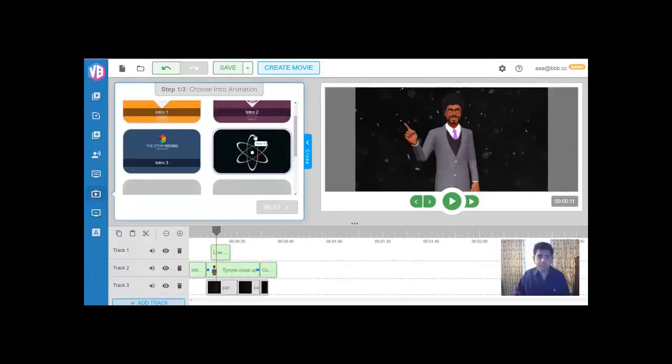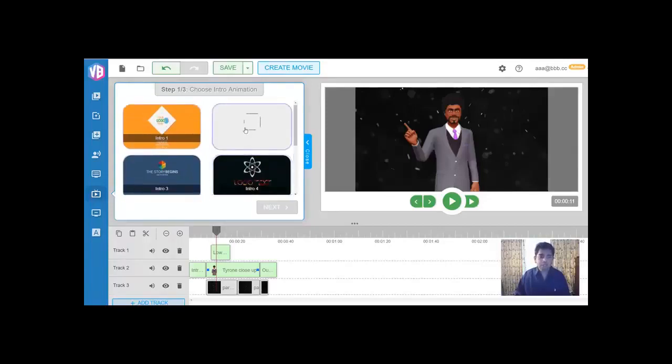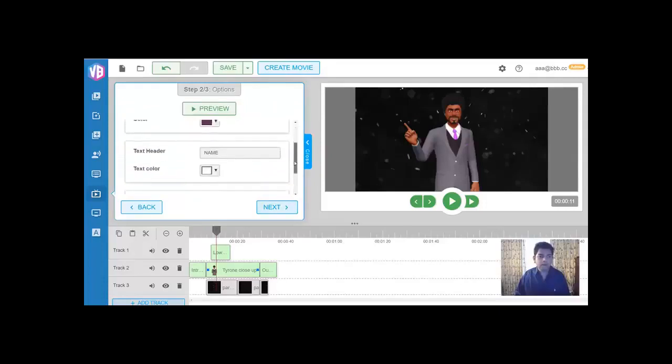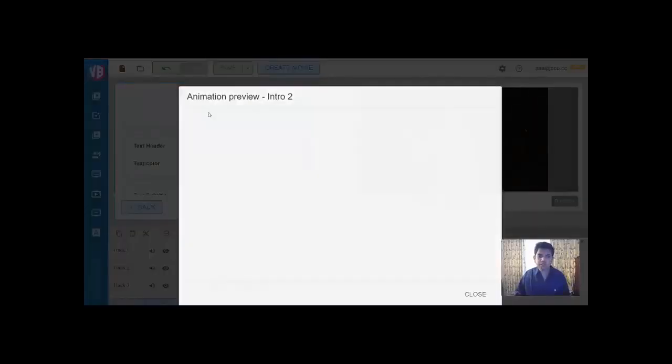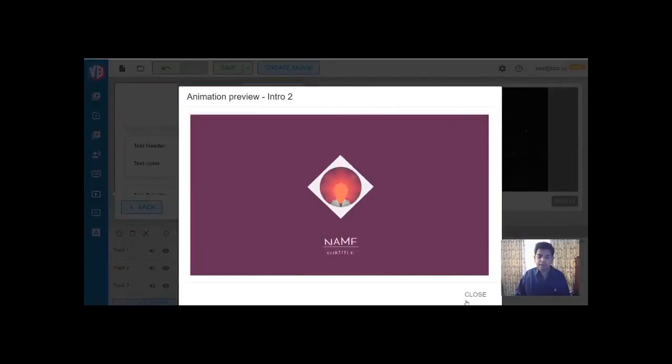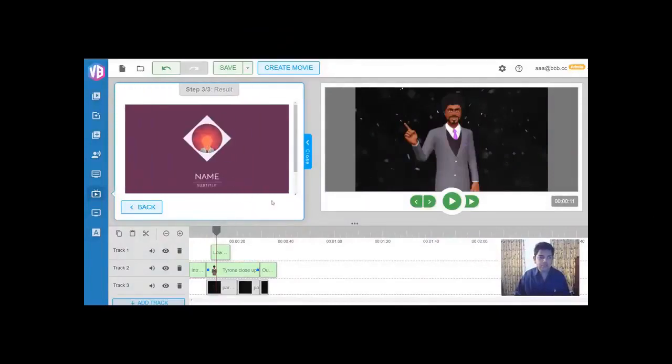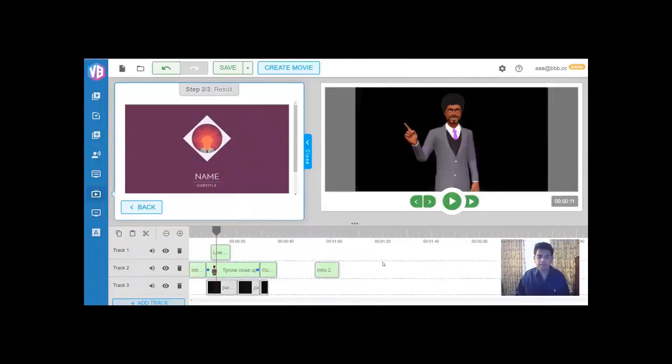We're adding them as we speak, right? And you can just click one button, go next, and you can say what kind of delay you want and what color you want and what kind of text you want, everything. You can customize everything, and boom, you just click preview and it's going to show up this way, completely animated, right? That's the actual intro that's going to occur before every video of yours. That's how easy it is. You just click next and drag and drop this into the timeline like so. That's as easy as it can get, right? You would do it in the beginning of the video, but I already have an intro here in this project, so I wanted to show you.